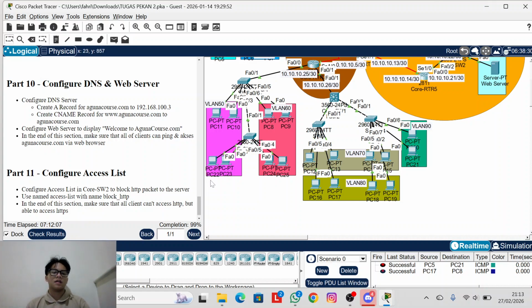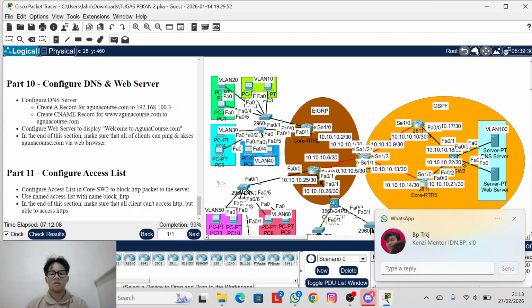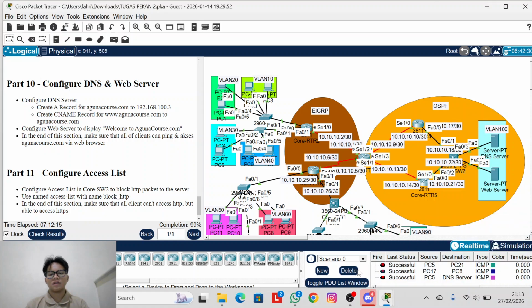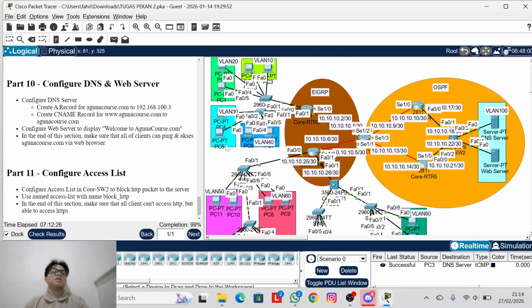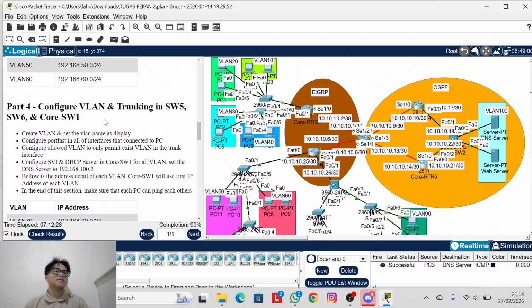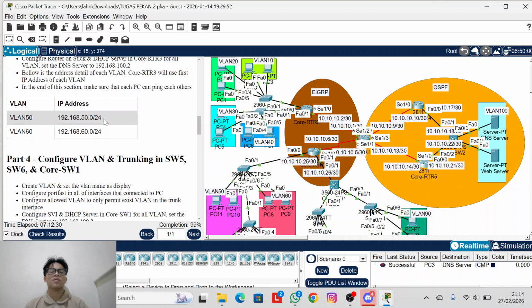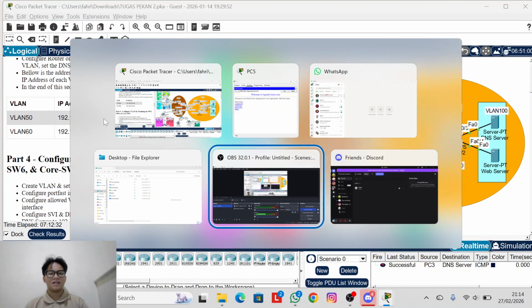Okay, and then let's try to ping our browser, the DNS server. Okay, successful, and let's ping our server 141. Okay, that's it for this configuration tonight. This is running all. Thank you.